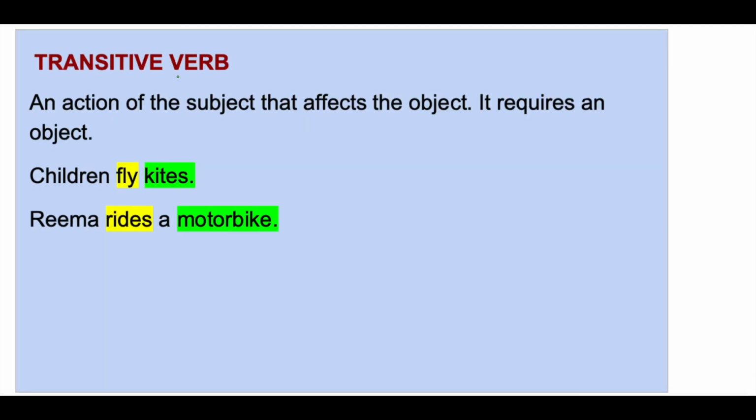Transitive verbs are those verbs which require an object. Transitive verbs will always require an object. Object is mandatory. Without an object, transitive verbs will not make any sense.